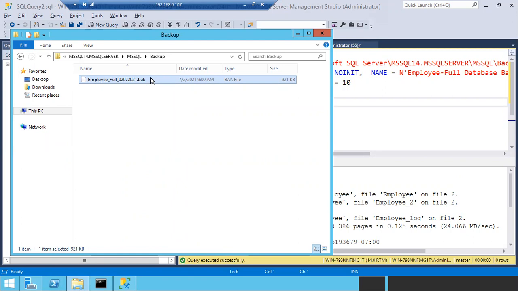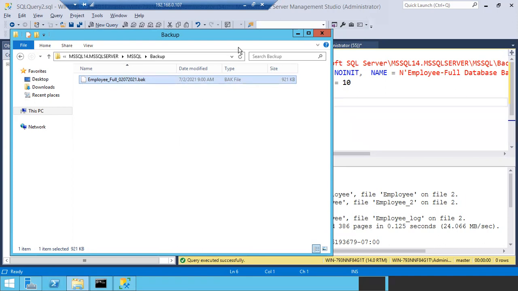Forget about the path. I need this file as a backup set or media set. Backup set, sir. The file itself is a backup set. What is the definition of media set? A group of backup sets.